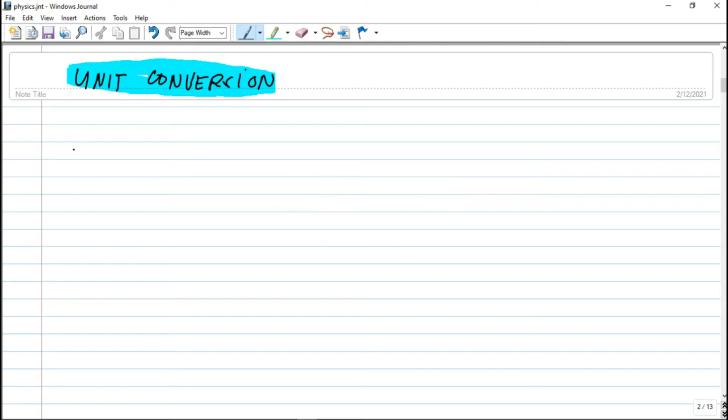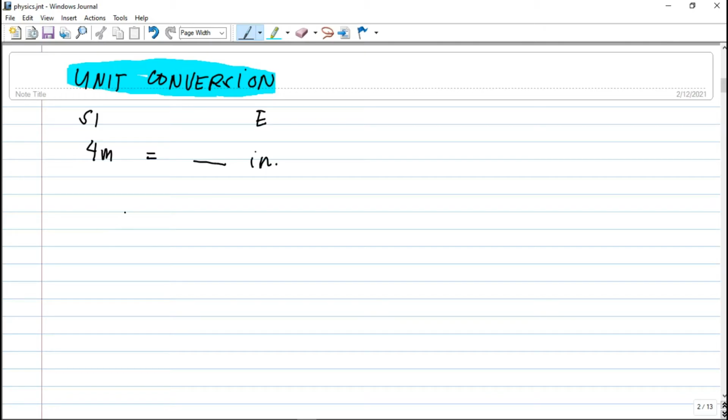So, bakit importante yung unit conversion? Sa physics guys, we always encounter units. So, ano yung units? Units actually define your numbers. For example, we have here unit of length, let's say 4 meters. I-convert natin to a unit of inches. Okay, so yung meter is an SI unit, then yung inch is an English unit. So, paano natin i-convert yung 4 meters to inches?